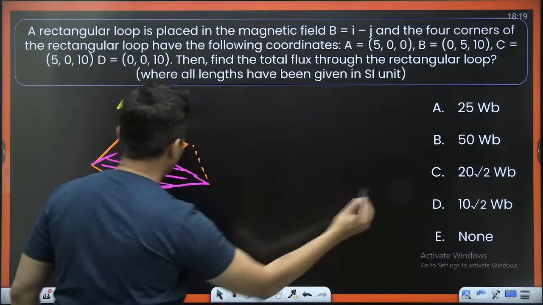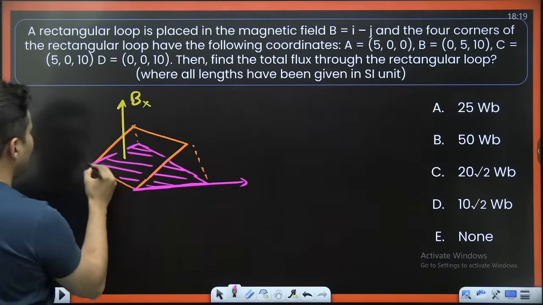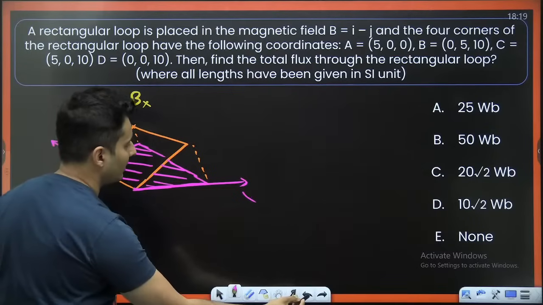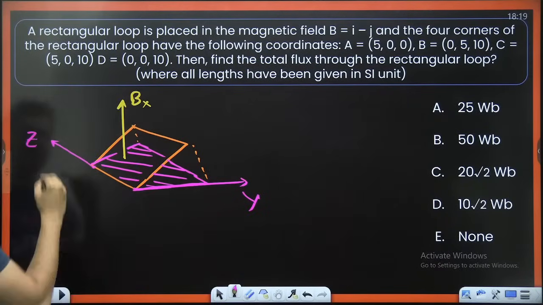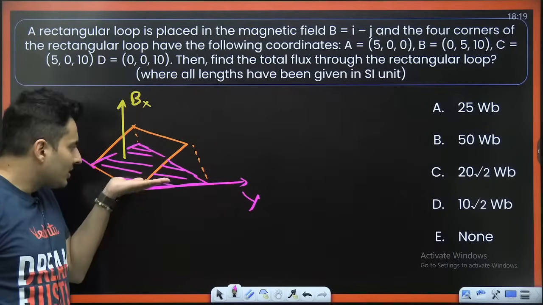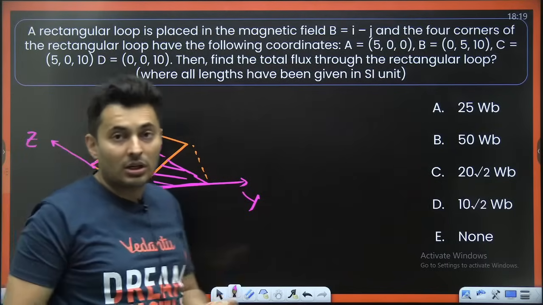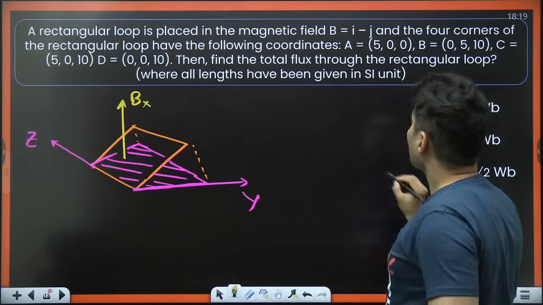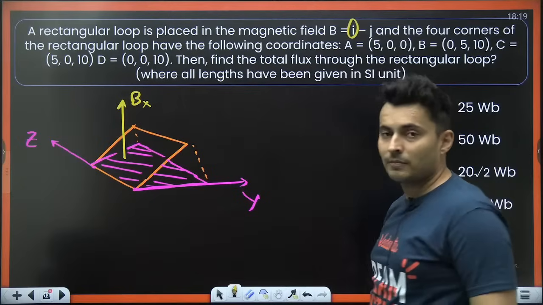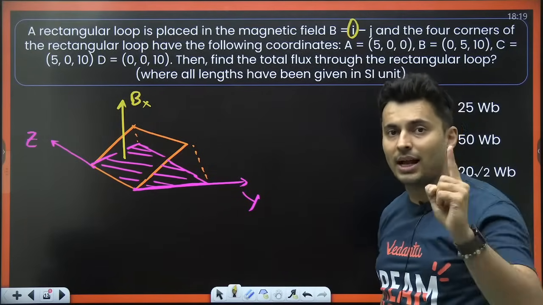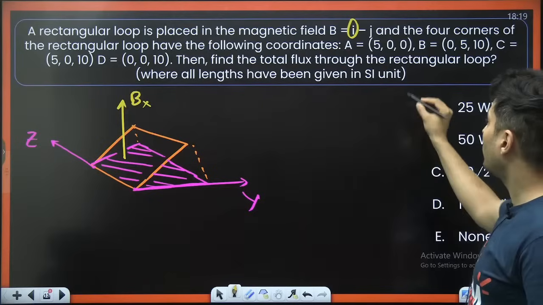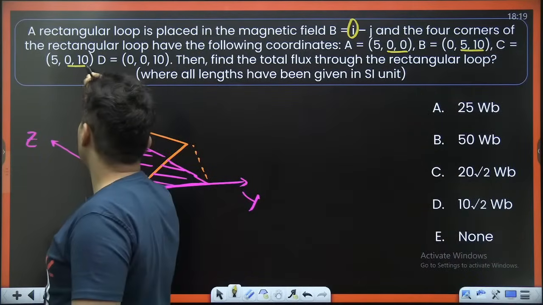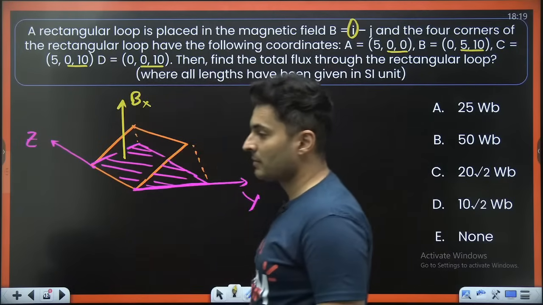So this entire thing will be in basically your YZ plane, because the magnetic field is in the X-axis. So this area will generate the flux. Take a component of the area. So think about it. When you are looking at the i-axis, where the magnetic field is going, the X-axis or i-cap direction, you will be worried only about the YZ coordinates.